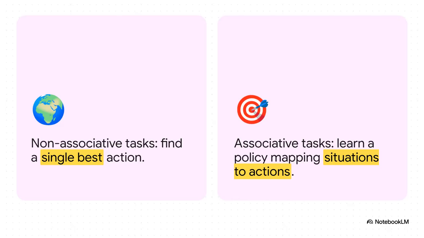So let's look at the old way versus the smart way. The old way, what we call non-associative, is just trying to find the single best thing for everybody. Think of a radio station just playing the global top 10 on repeat. Sure, it's popular, but it's not personal. The smart way, the associative way, is all about finding the best action for each situation. It's not about the top 10 songs. It's about finding that one unique song based on your specific taste. See the difference? It learns to associate the action with the situation.